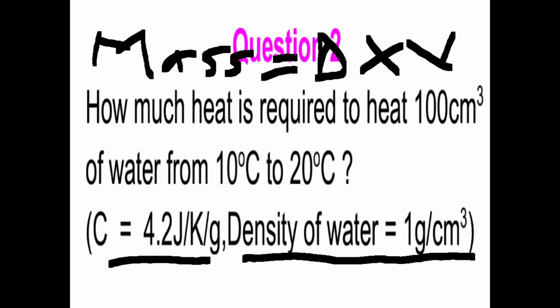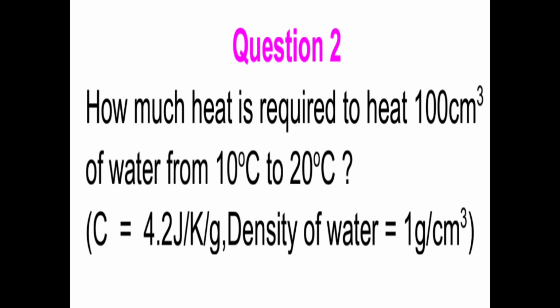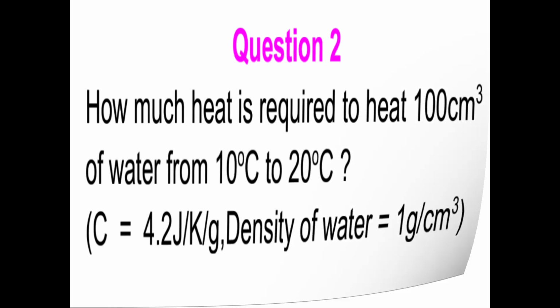Do we have the density? Yes, we have the density. Do we have the volume? Yes, we have the volume. So we just use those provisions and then we calculate our mass. Hope you get me there. Let's look at our solution for this question.